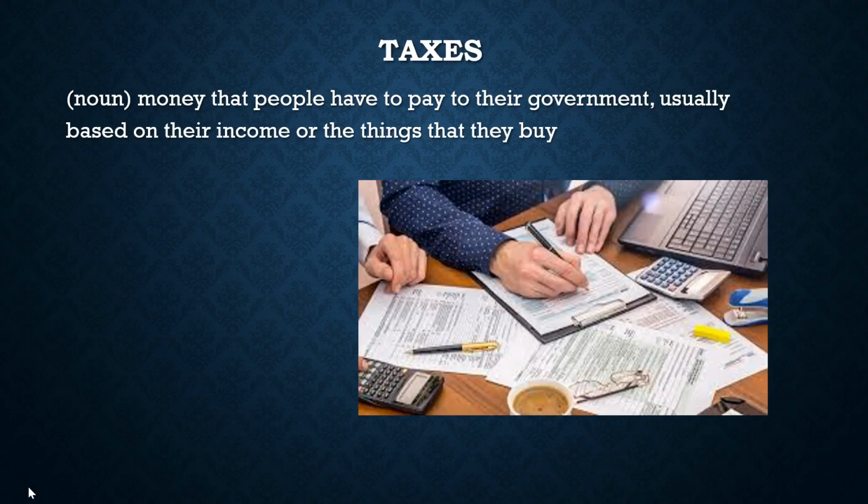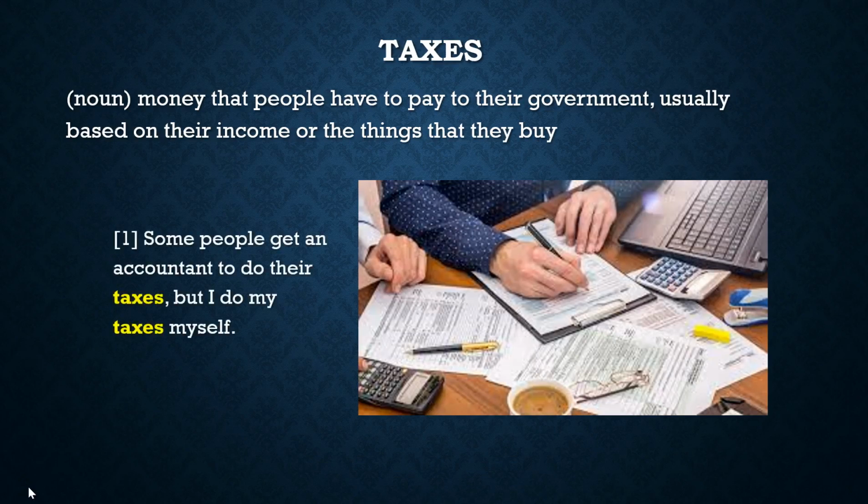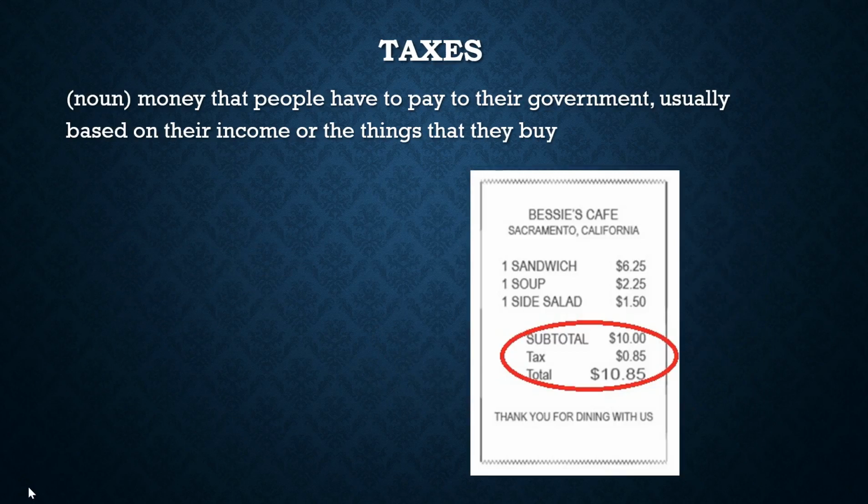The next word is taxes. Taxes means money that people have to pay to their government, usually based on their income or things that they buy. Here's an example. Some people get an accountant to do their taxes, but I do my taxes myself. Another example: in California, the sales tax is 7.25%. So when you buy something, you have to pay a little bit extra, and that goes to the government.